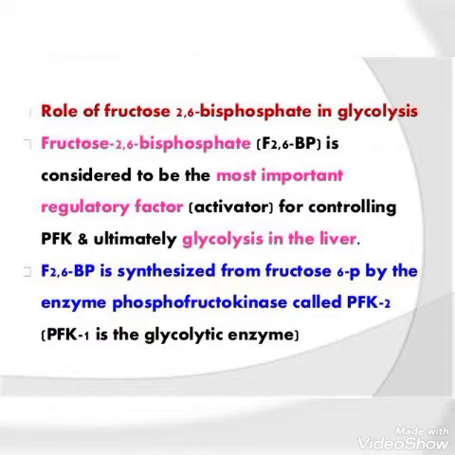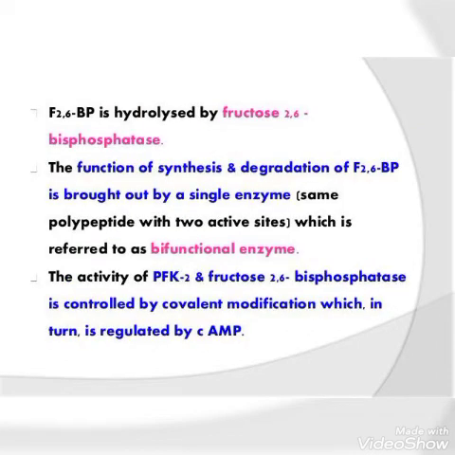PFK1 is the glycolytic enzyme. After synthesis, F2,6BP is hydrolyzed by fructose 2,6-bisphosphatase. The synthesis and degradation of F2,6BP are brought about by a single enzyme, the same polypeptide with two active sites, which is referred to as a bifunctional enzyme.